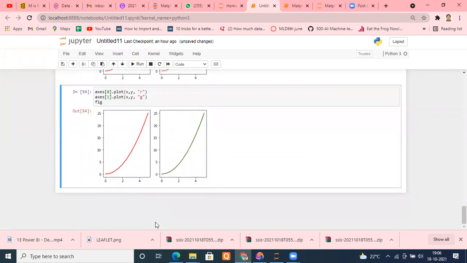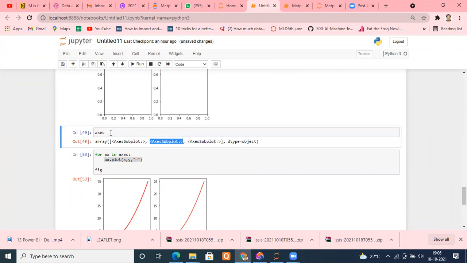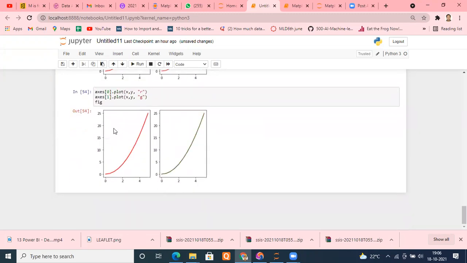Can you see that? If you don't want to use the loop, use the same indexing. It has two elements, first element and second element. And how can I access them? I know I can access them by putting brackets. The same way we access lists, the same way we can access our array. So I put x as 0 there. Tell me, is it easy or not? Any way you want to do it, it's entirely your choice.